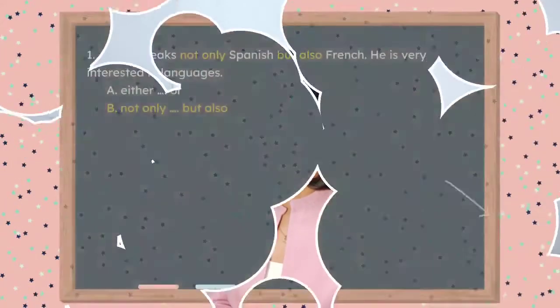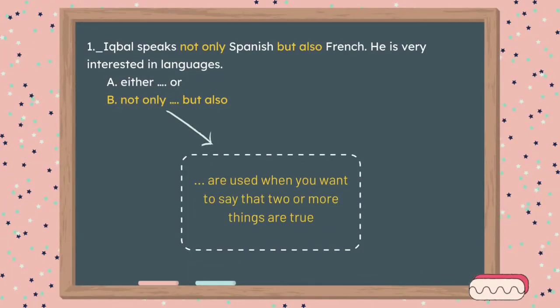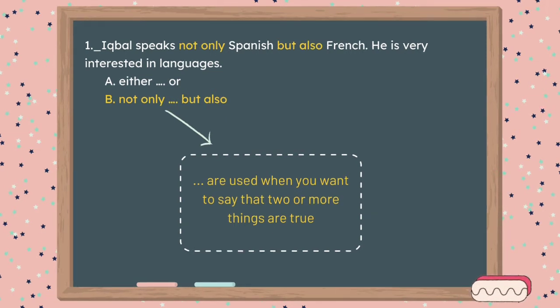Have you done, everyone? Okay, let's discuss the answers together. So, what is the answer for number 1? Right, the answer is not only but also. Why so? Because not only but also are used when there are two or more true things. So, there are two or more things that are all true. Here in sentence 1, Iqbal speaks not only Spanish but also French. He is very interested in languages.